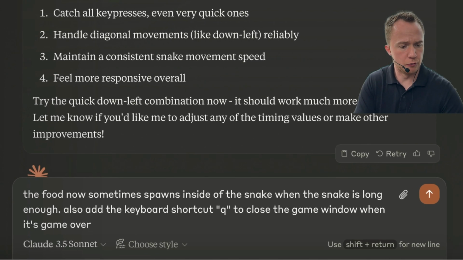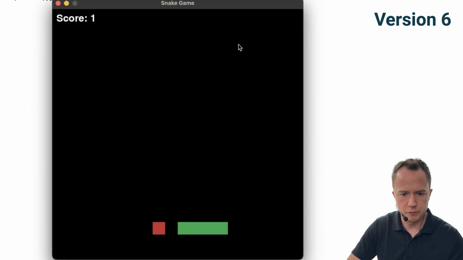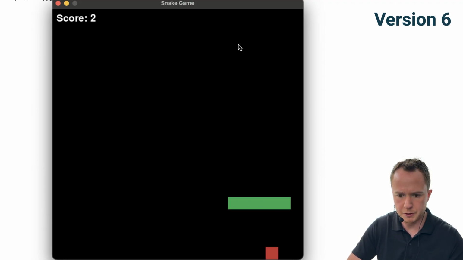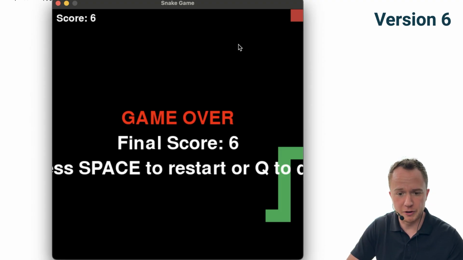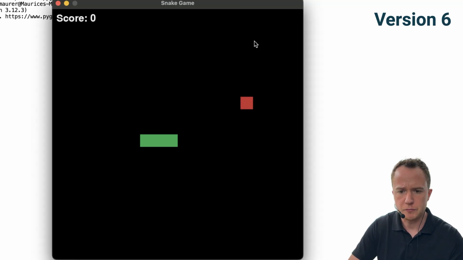So we prompted: the food sometimes spawns inside of the snake when the snake is long enough. Also add the keyboard shortcut Q to close the game window when it's game over. It says it fixed the code. Let's try it. Let's see. We need to play for a bit for this problem to appear. I messed up. But now we can try closing the game window. That works, so we can restart it.